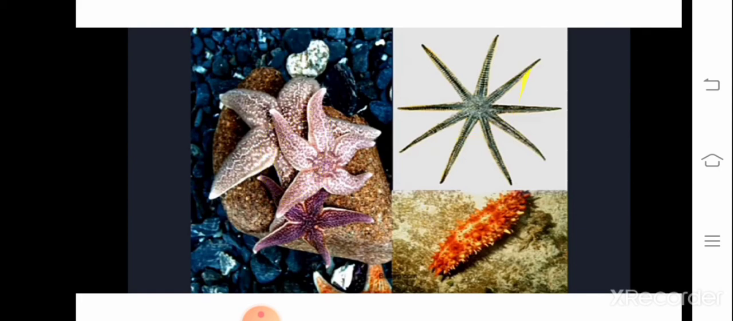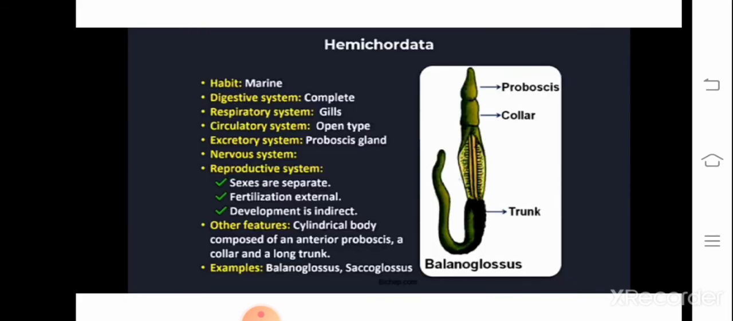Can you see this? This is a brittle star, which looks like a starfish, but the arms are not that broad here. So this is a brittle star. Down below that, this is what we call a sea cucumber, okay. So this is all about phylum Echinodermata.